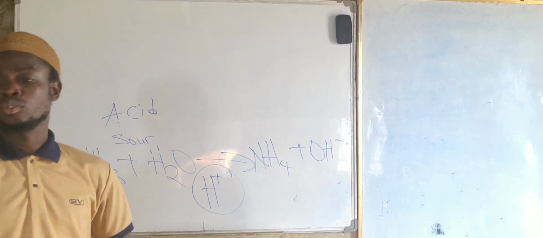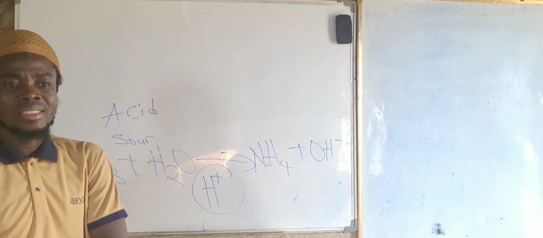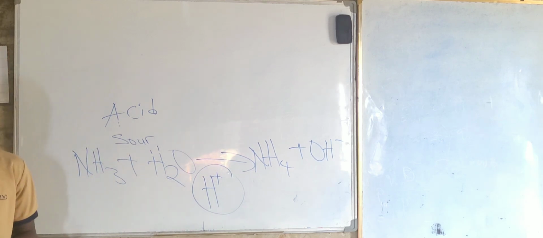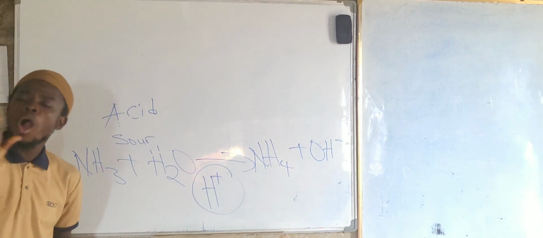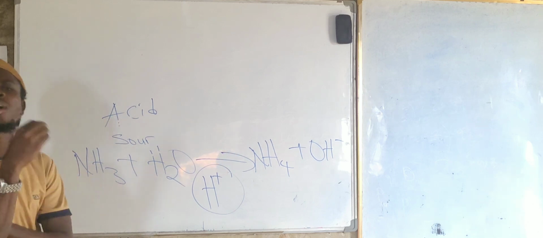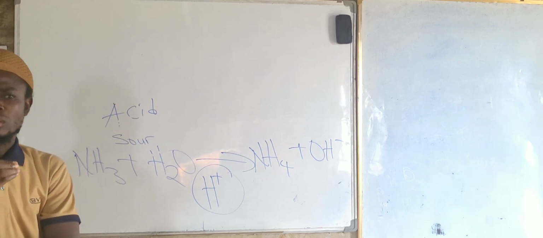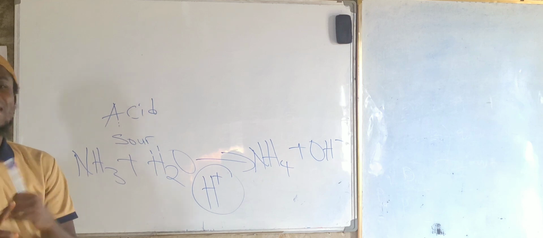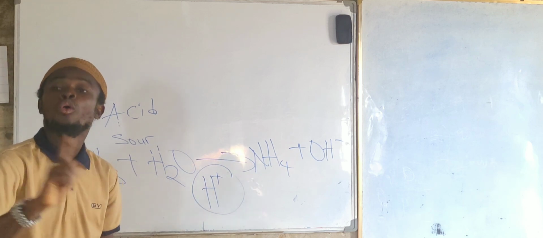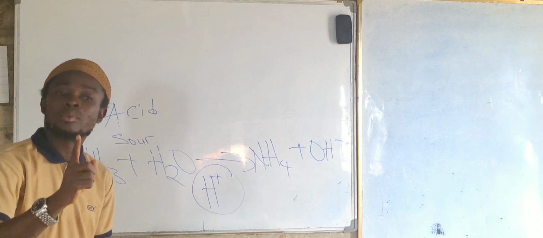Don't get confused. These are chemistry terms. When you say dissociation, it means to dissolve. We are also talking about aqueous solution. Aqueous solution is not a type of solution.